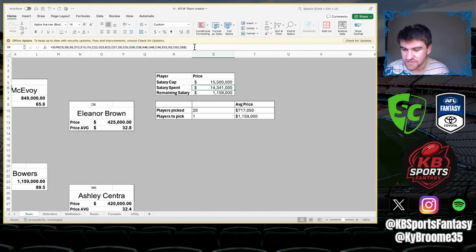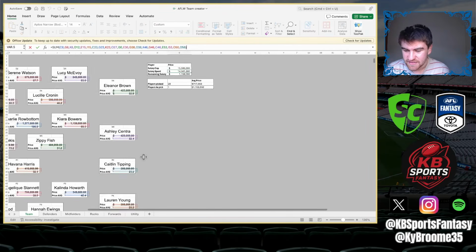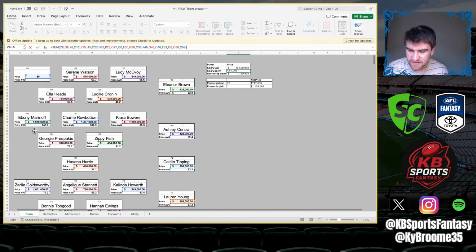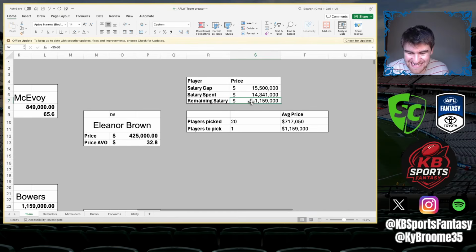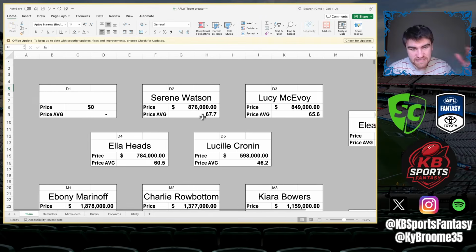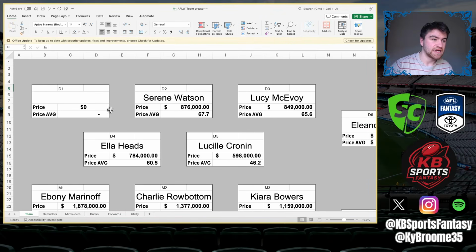If we go through here, scrolling back out again, you'll see all the players. That's just a sum of that. And then remaining salary is these two numbers taken away from each other, or the salary spent taken away from the salary to start.